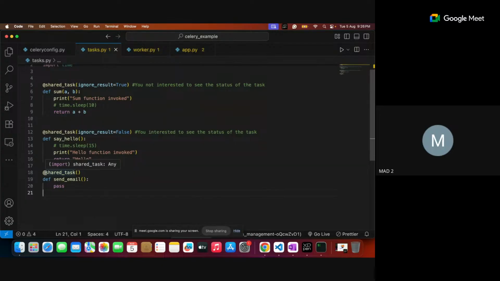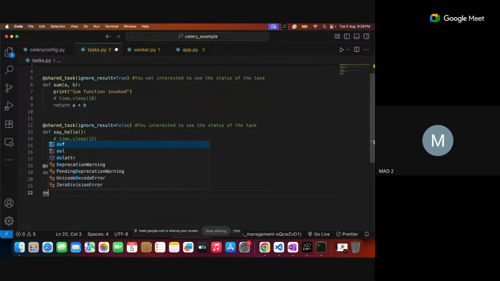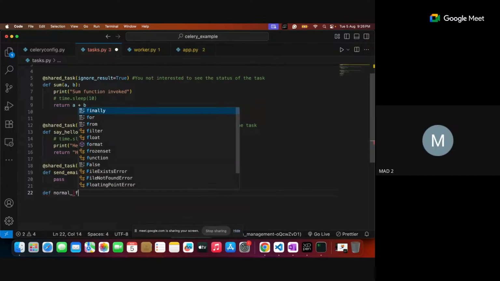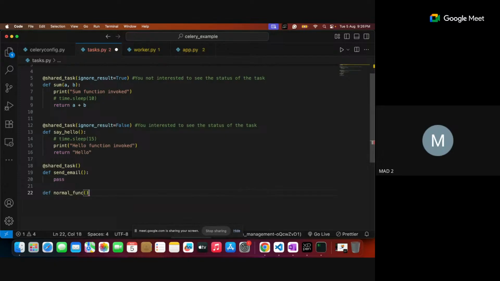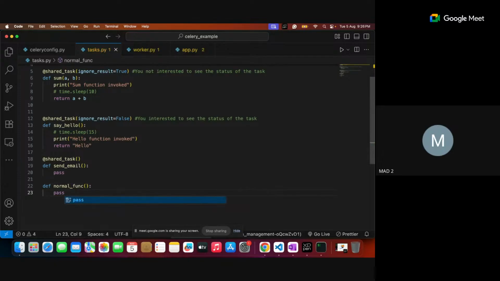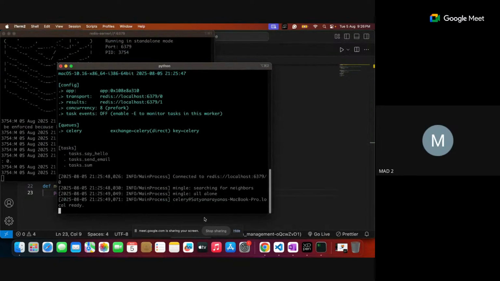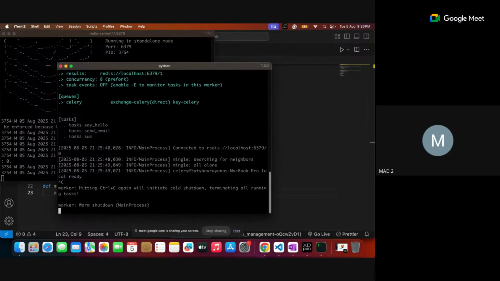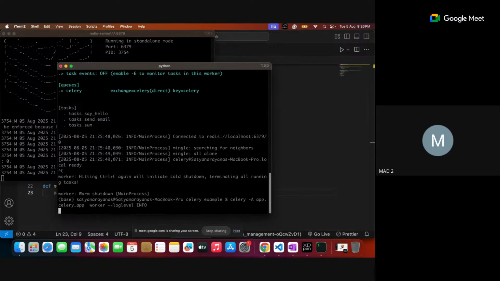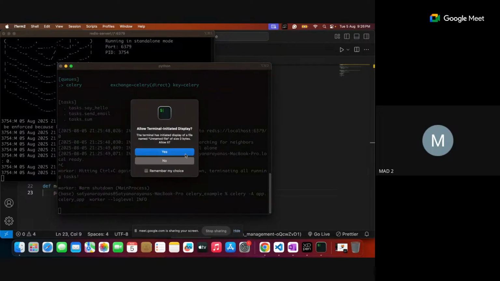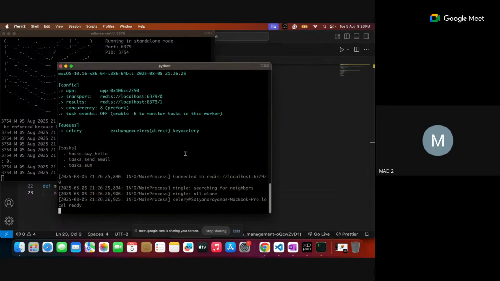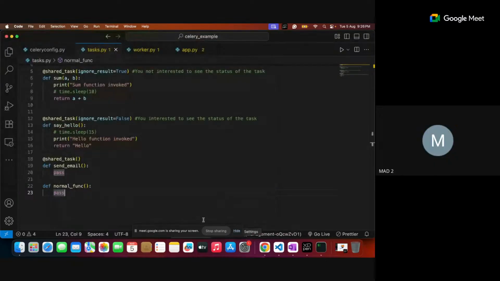Celery. For example, I'll write another function, just a normal function, def, just a pass, a dummy function. Let me stop this one. It's not a shared task, it's a normal function. Again, run it. So is it there? It's not there, right? Is it there? No. Because the Celery instance automatically catches only the shared tasks; all of them are caught.